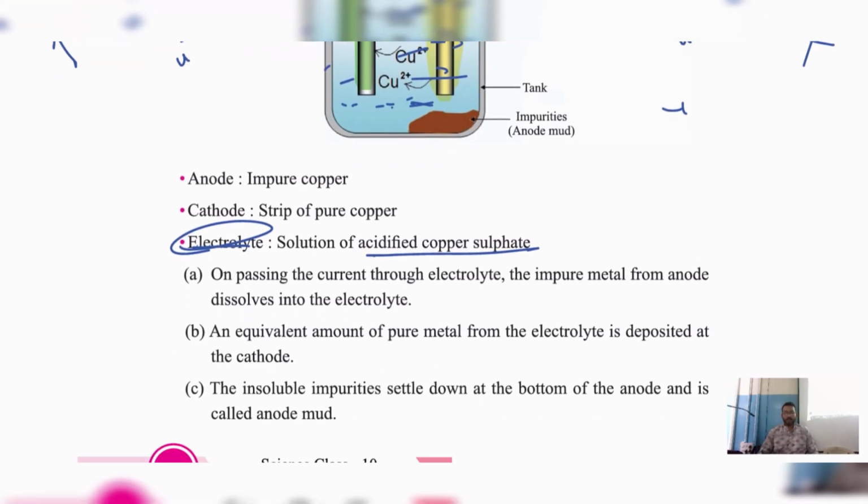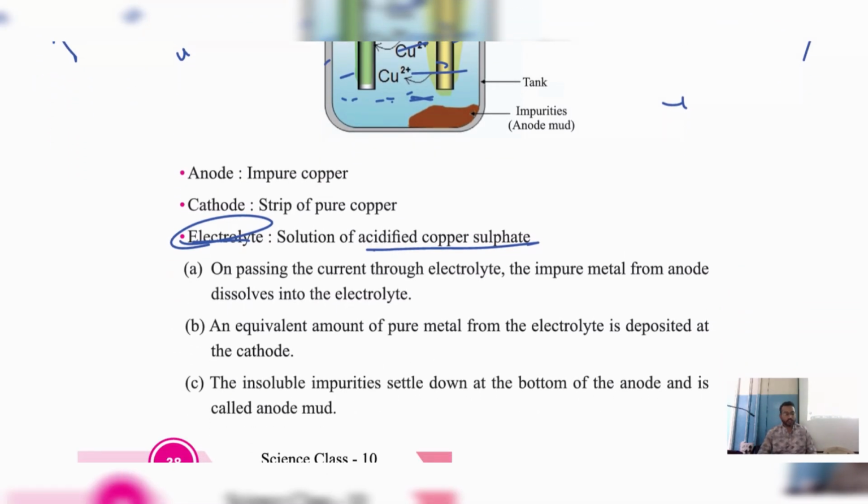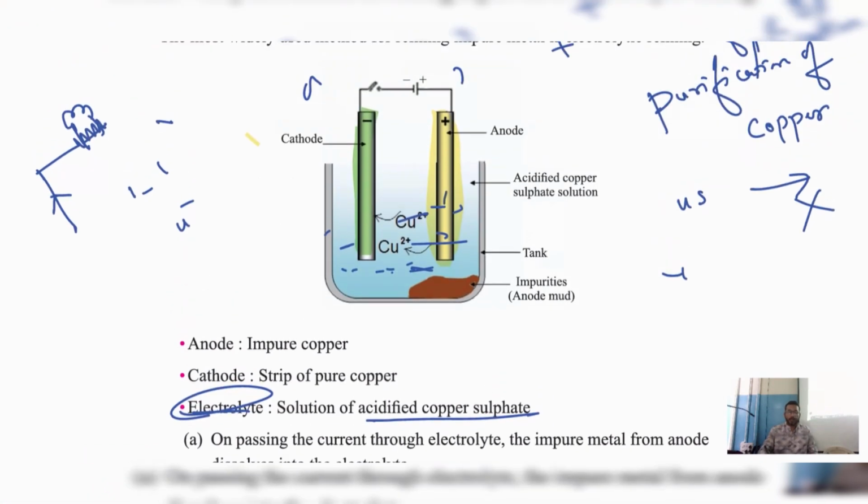Now, how does this reaction happen? They may ask you to briefly explain this process. Then see the steps here. On passing the current through the electrolyte, the impure metal from the anode dissolves into the electrolyte. Now this is impure copper, right, in the anode? This impure copper dissolves into the acidified copper sulfate solution. I'll show you once again. See here, see the steps here.